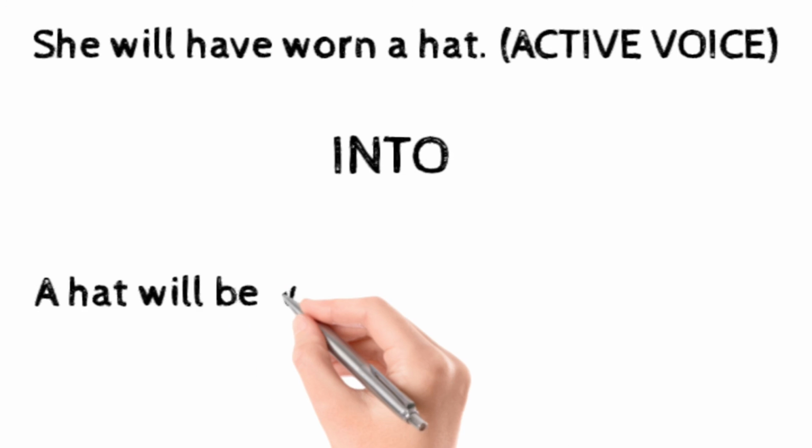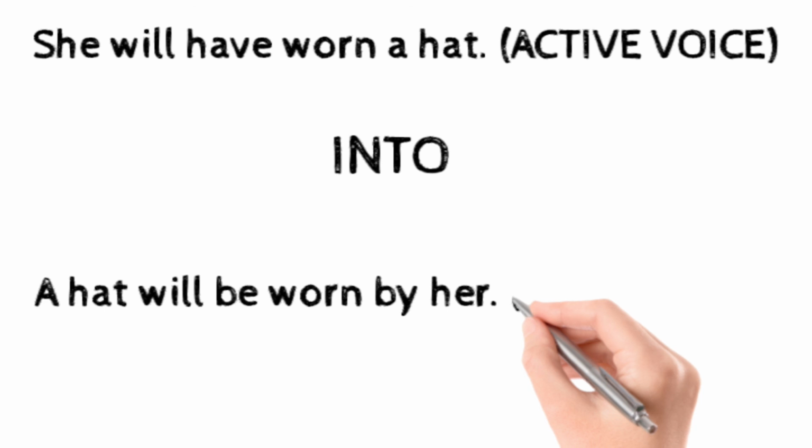Now, future perfect. It will change into will have or shall have plus been plus past participle. Example: she will have worn a hat. It is in active voice, and it will change into: a hat will have been worn by her, which is in passive voice.